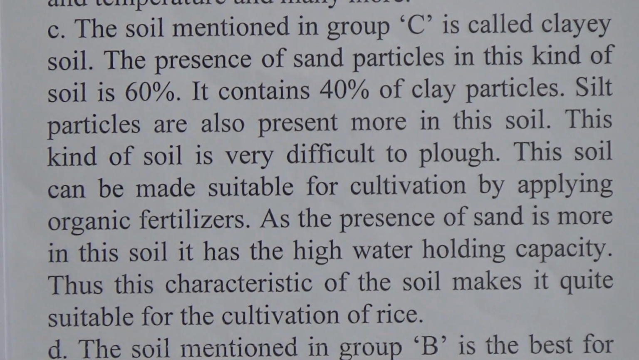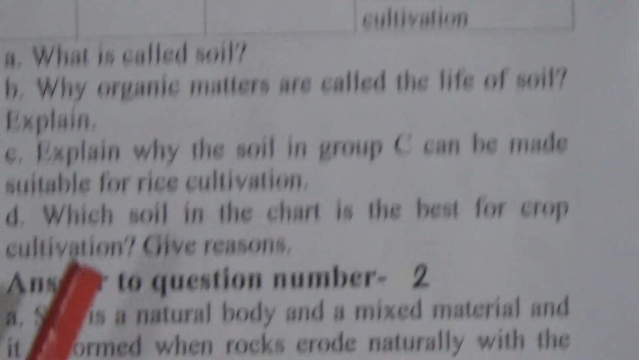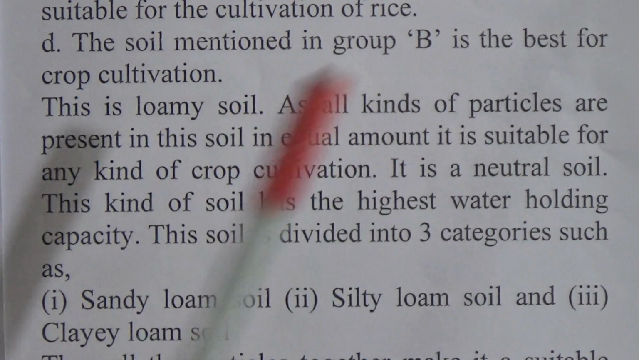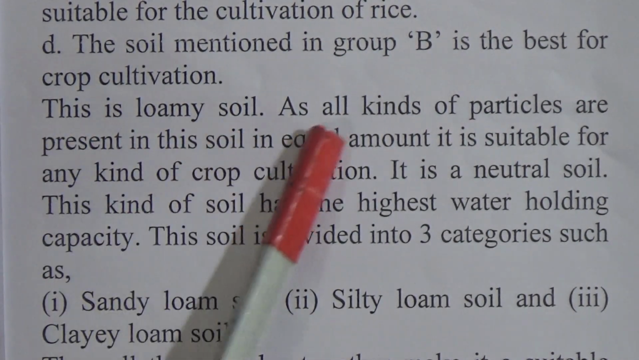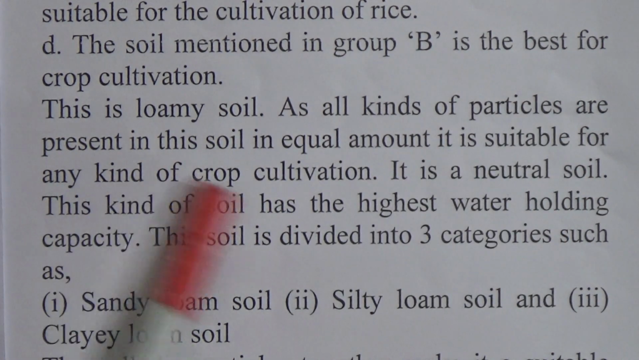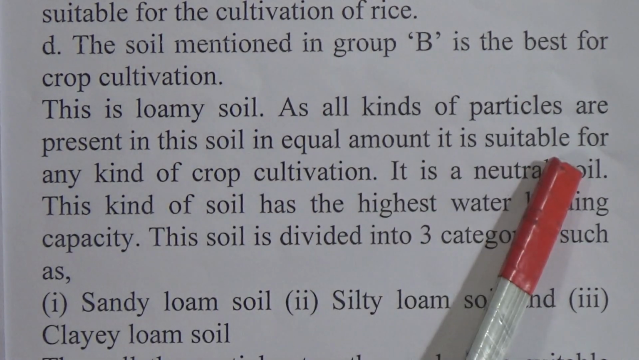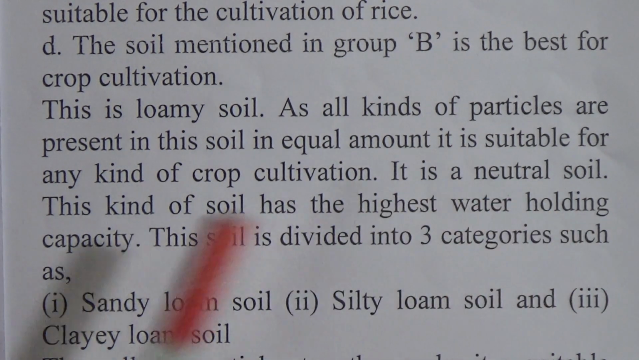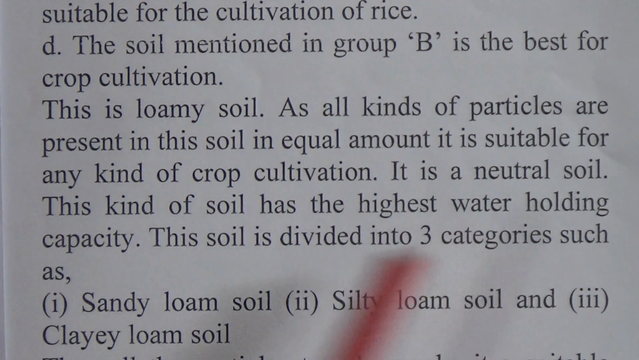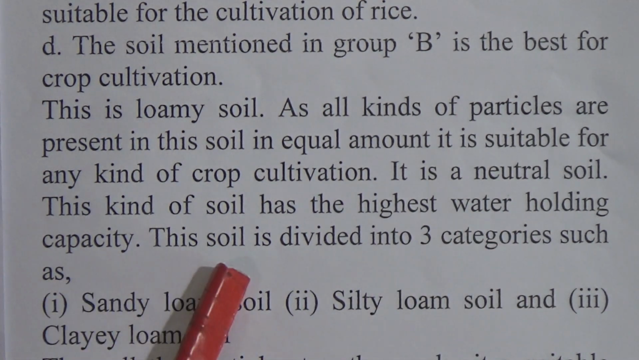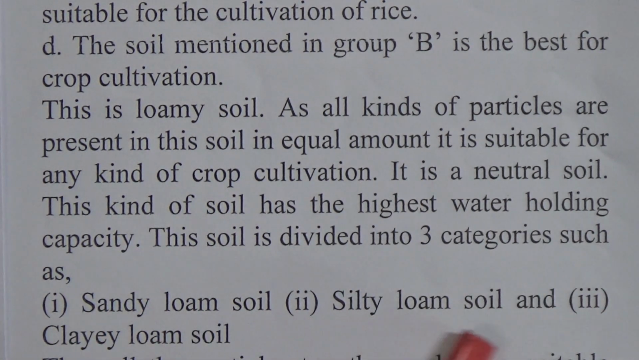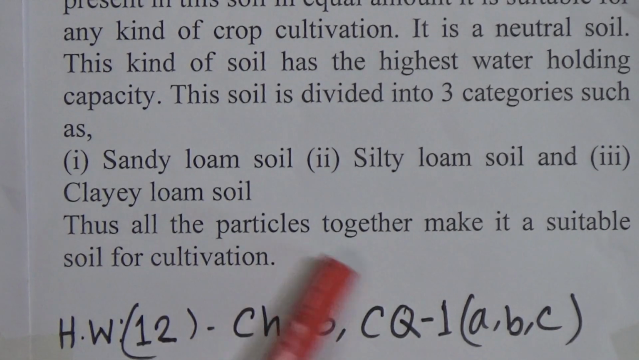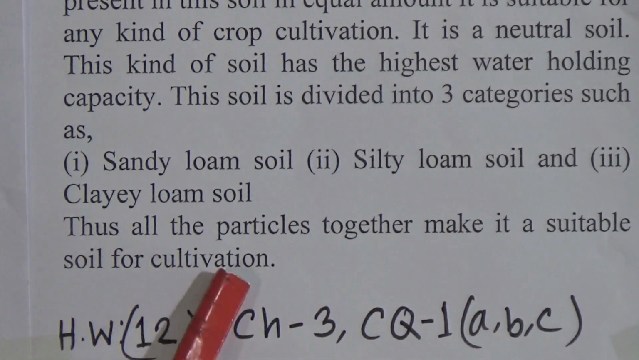Last question. Which soil in the chart is the best for crop cultivation? Give reason. Look at the answer. The soil mentioned in group B is the best for crop cultivation. This is loamy soil. As all kinds of particles are present in this soil in equal amount, it is suitable for any kind of crop cultivation. It is the neutral soil. This kind of soil has the highest water holding capacity. This soil is divided into three categories. So look, sandy loamy soil, silt loamy soil and clay loamy soil. Thus all particles together make it a suitable soil for cultivation.